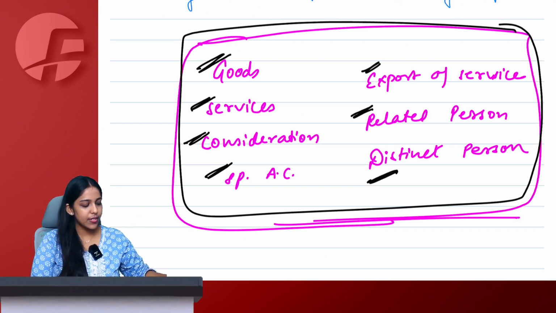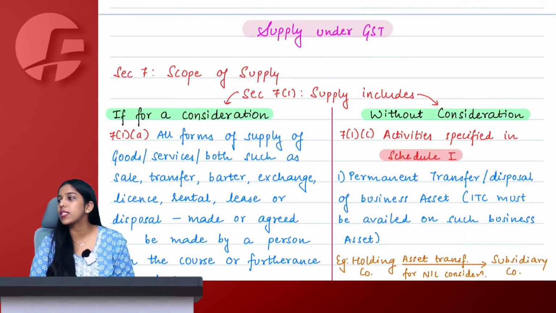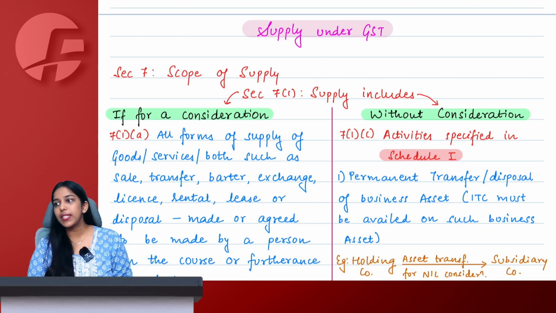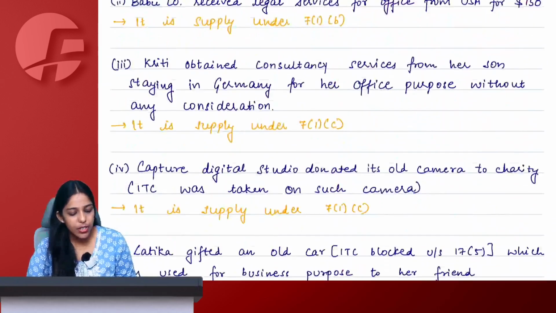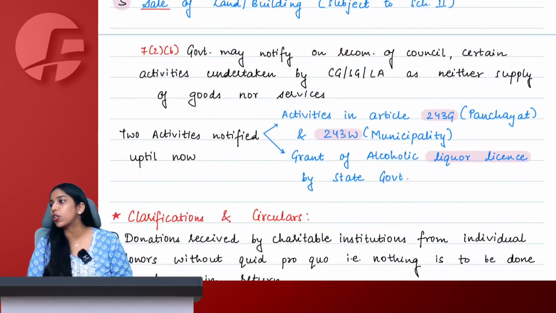So we end the session here, and from tomorrow we will start with section 7, scope of supply. Quickly tell me, we have understood everything and there is absolutely no doubt or no problem with respect to anything.